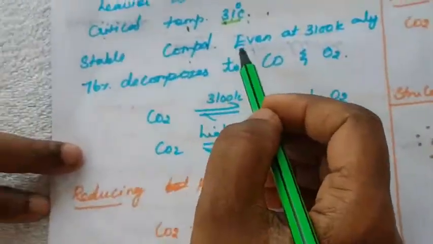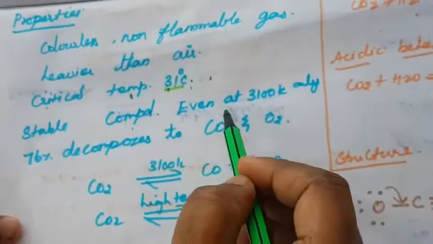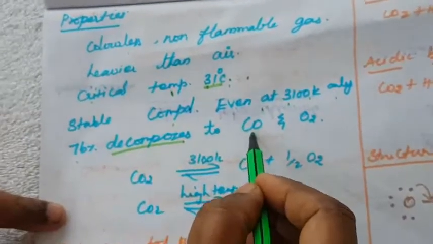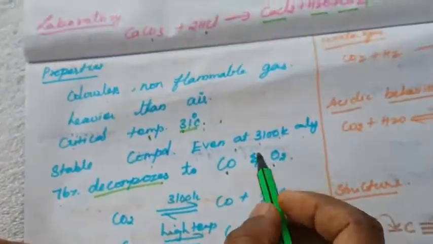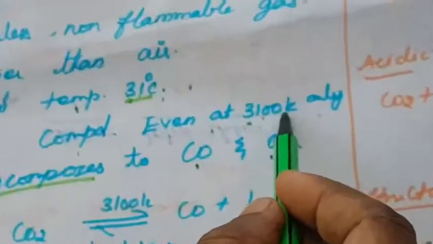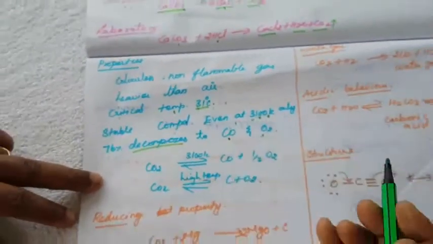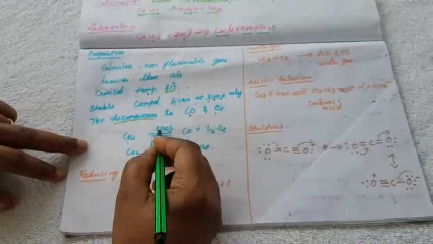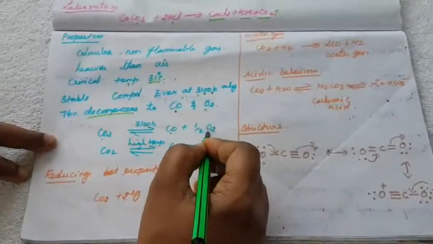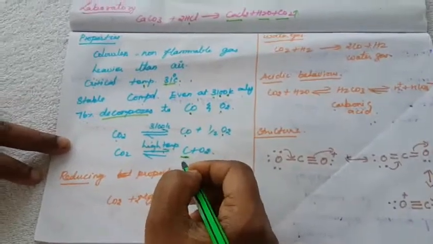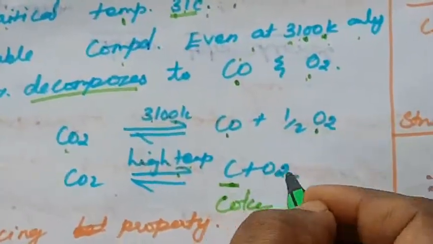Another property is that it is a stable compound. Even at 3000 Kelvin, only 76% decomposes to carbon monoxide and oxygen. Till 3100 Kelvin the carbon dioxide does not decompose fully; after 3100 Kelvin it decomposes into carbon monoxide and oxygen. Even at high temperature it is converted into coke, which is carbon, and oxygen.